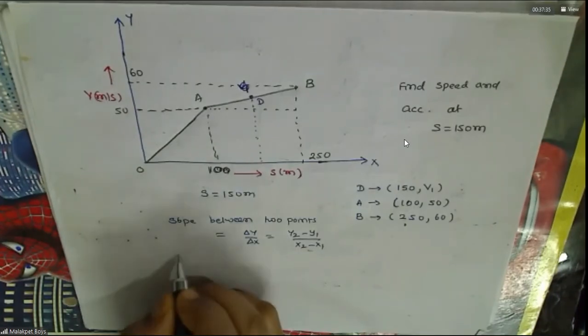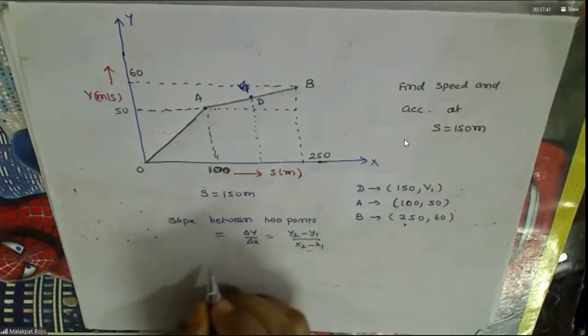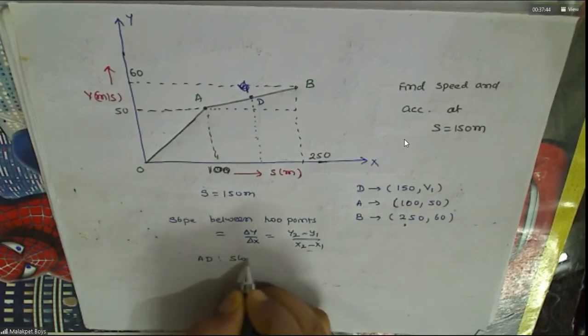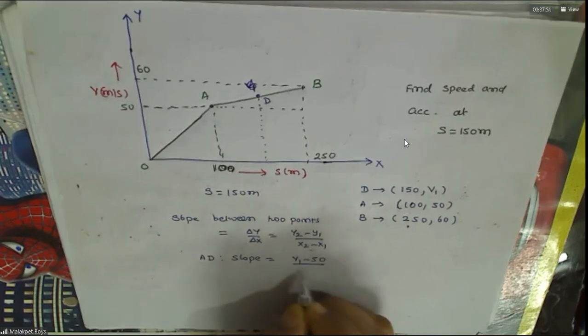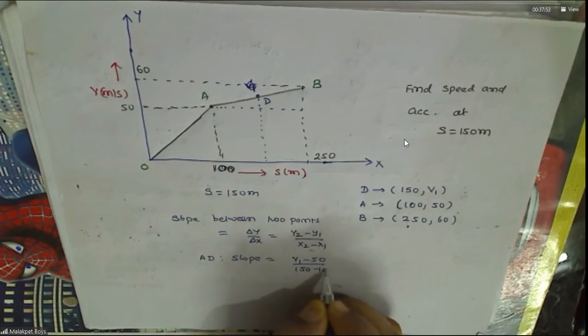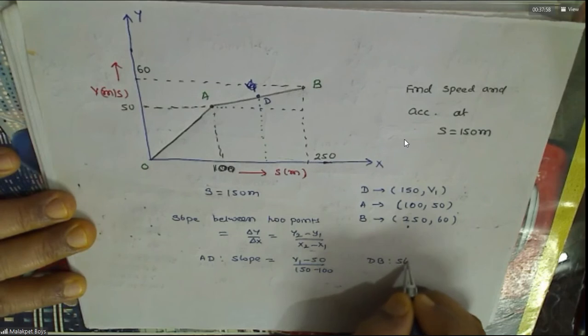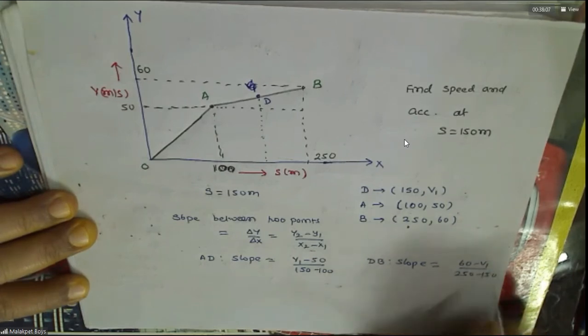So here for a straight line, between AD, slope is v1 minus 50 by 150 minus 100. For DB, what is the slope? DB means 60 minus v1 by 250 minus 150.